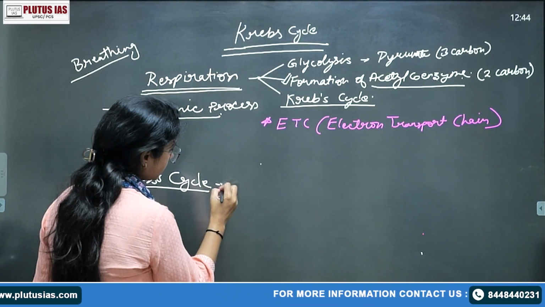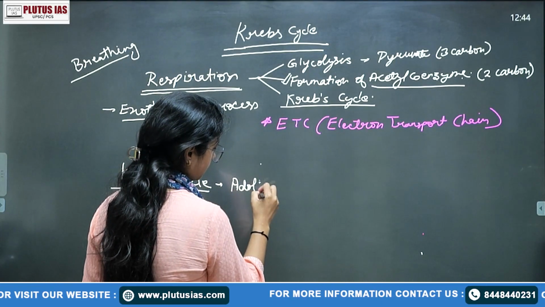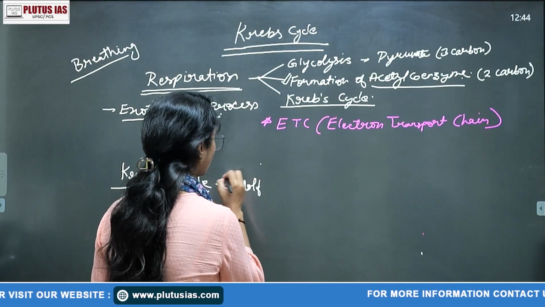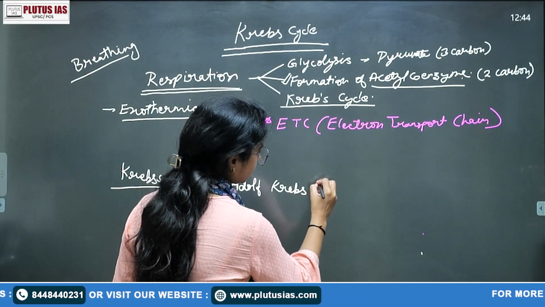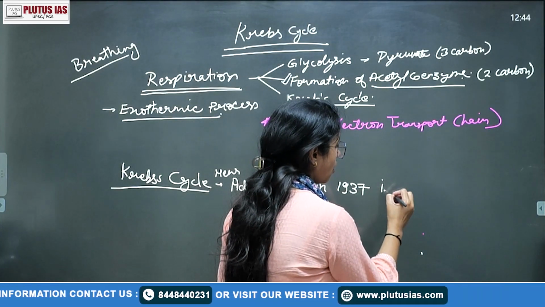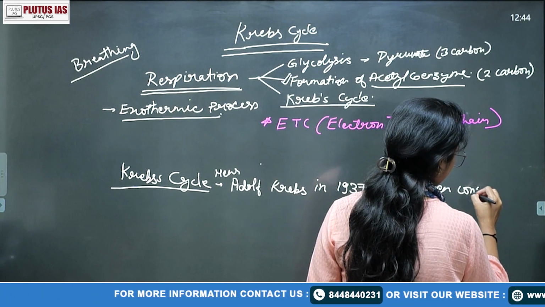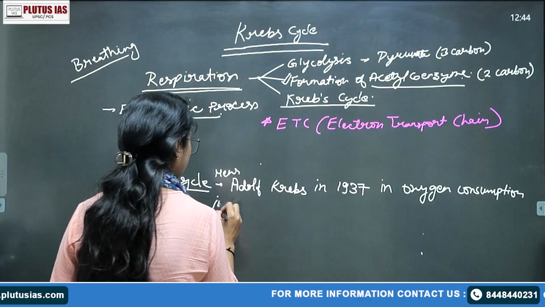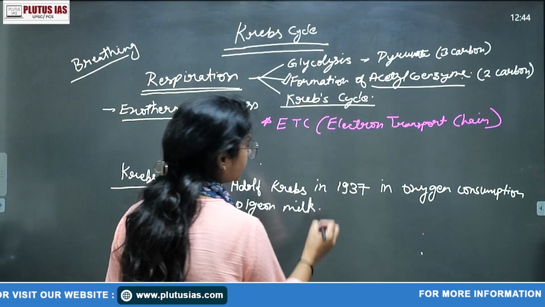It was first proposed by Adolf Krebs, and for the scientist's name you can simply write Krebs. Hence Adolf Krebs, in 1937, in oxygen consumption in pigeon milk. Okay, simply you can start the introduction from here.